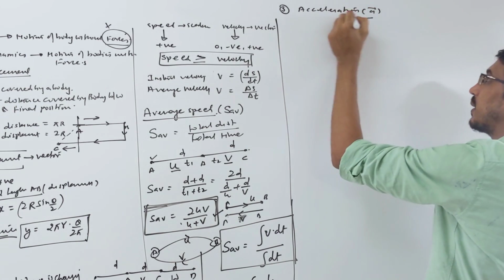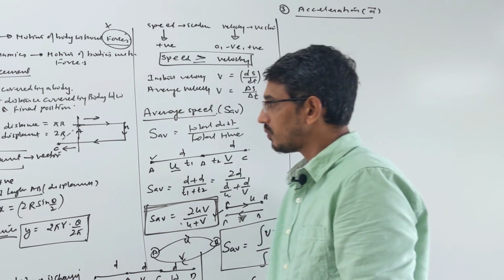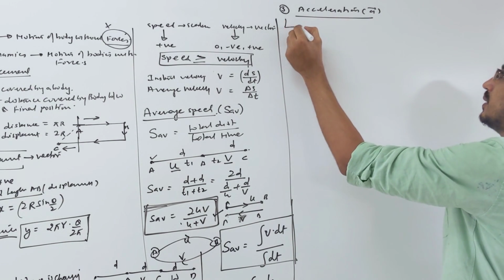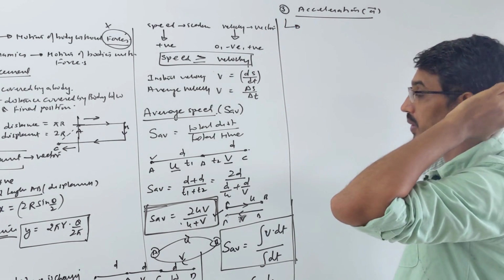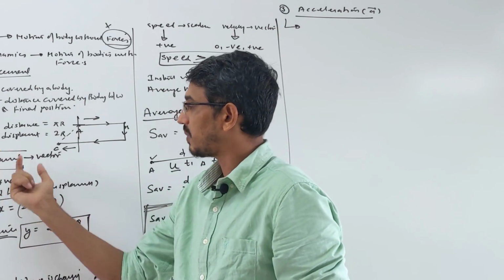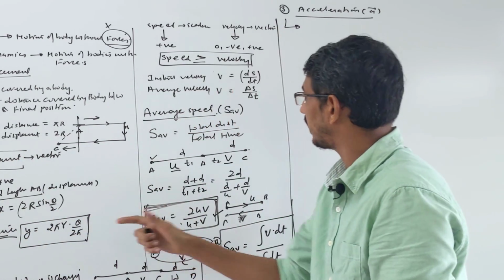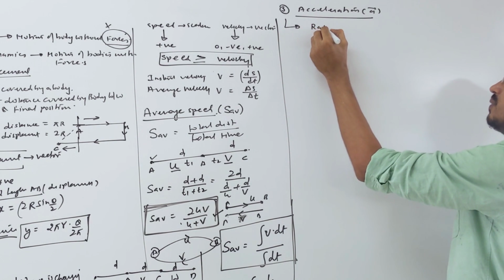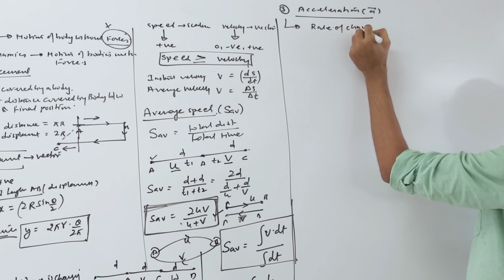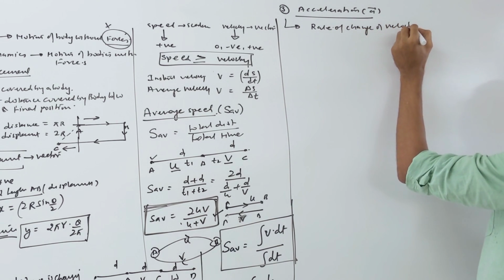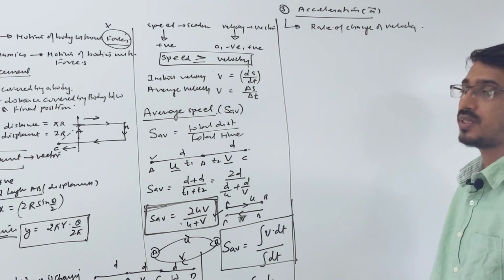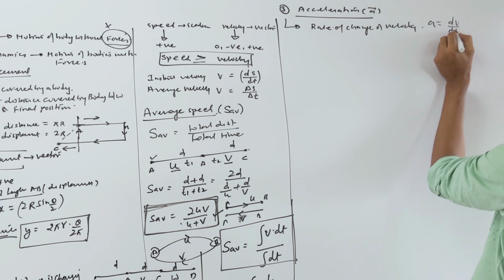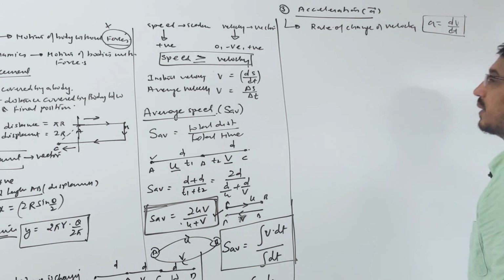You know, this also a vector quantity, right? So okay, what is acceleration? It's just vector only, there is no scalar meaning. Look here, distance and displacement is scalar and vector, speed and velocity is scalar and vector, but here we have only vector. Acceleration is only vector. So what is this, rate of change of velocity, that's all. Rate of change of velocity is called acceleration. So your a is nothing but dv by dt. You can write like that, okay?